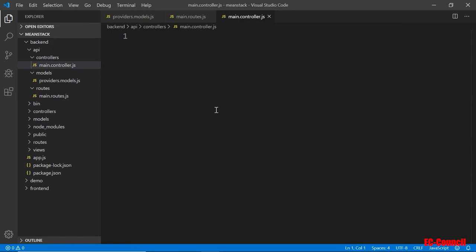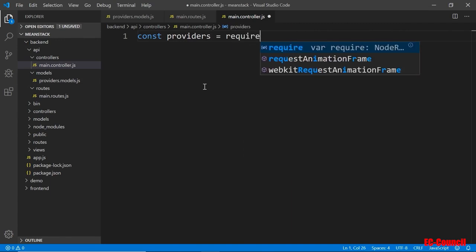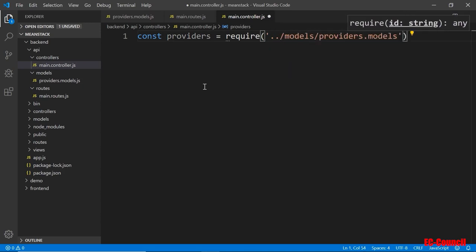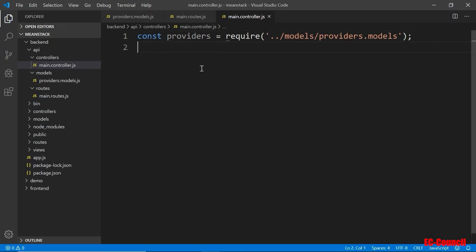So the data will be coming from the provider's model here. So I have a constant provider equals require, and it'll be coming from the models/providers model. And we're going to just basically copy the models over to this file here. Before I forget, let's do that now.